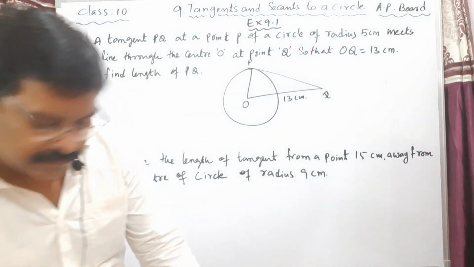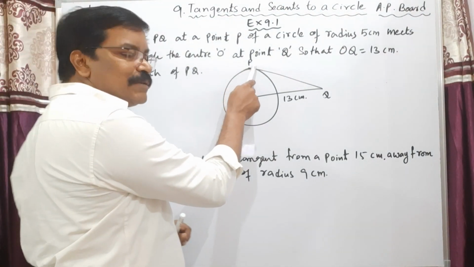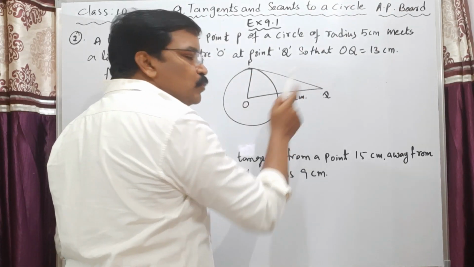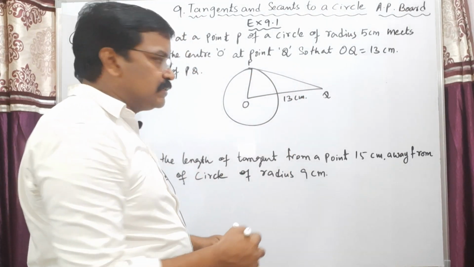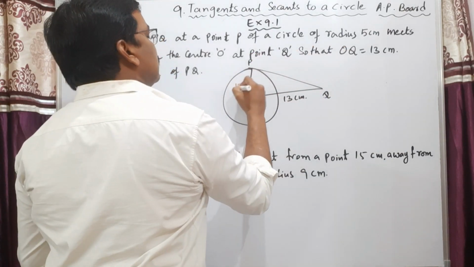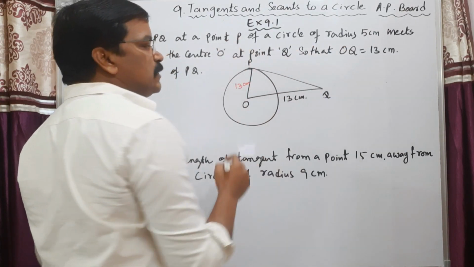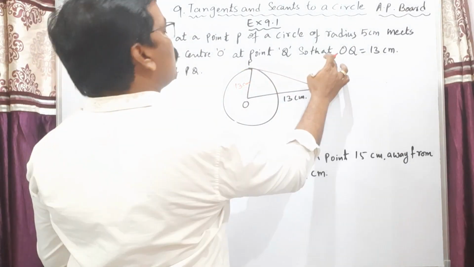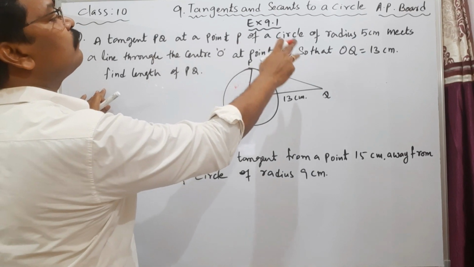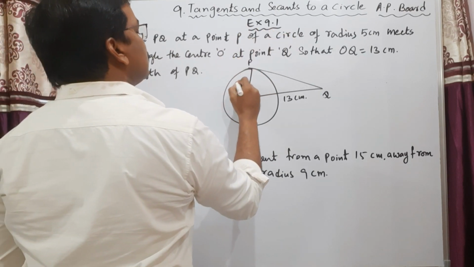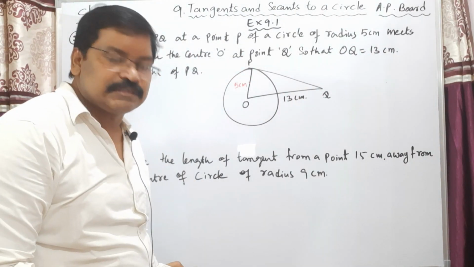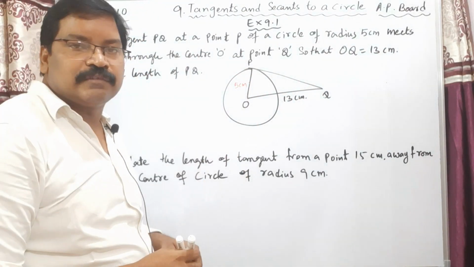See my dear students, here this P is the point of contact, Q is an external point of the circle, and this PQ is the length of the tangent. What about this OQ? OQ is given as 13 centimeters. The radius is given as 5 centimeters. So the radius of the circle is 5 centimeters and OQ is equal to 13 centimeters. Here we have to find the length of the tangent.